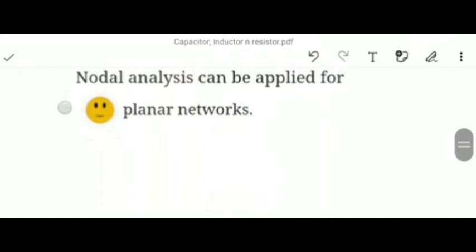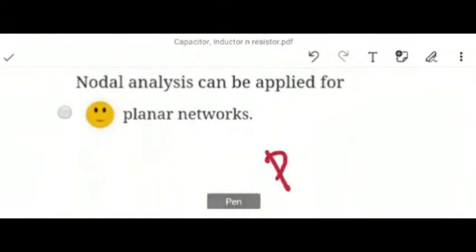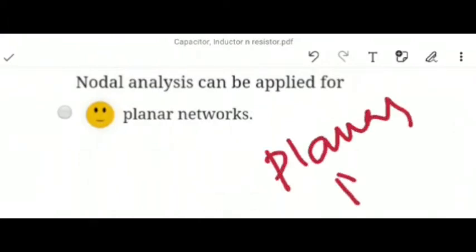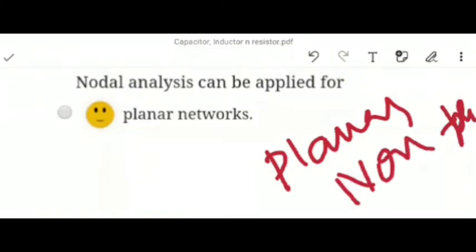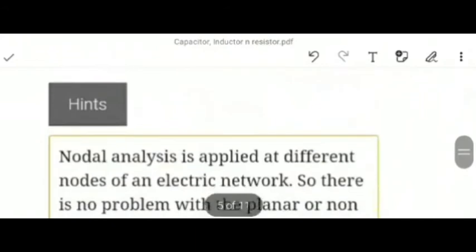Now our next question is, nodal analysis can be applied for. We all know what nodal analysis is. We have also discussed it previously with Kirchhoff's voltage law. If you have not watched that video, you can go and check it in my profile. So here we will discuss this question. Nodal analysis can be applied for both planar as well as non-planar networks. It means 3D as well as 2D networks. Our C option will be our correct answer.